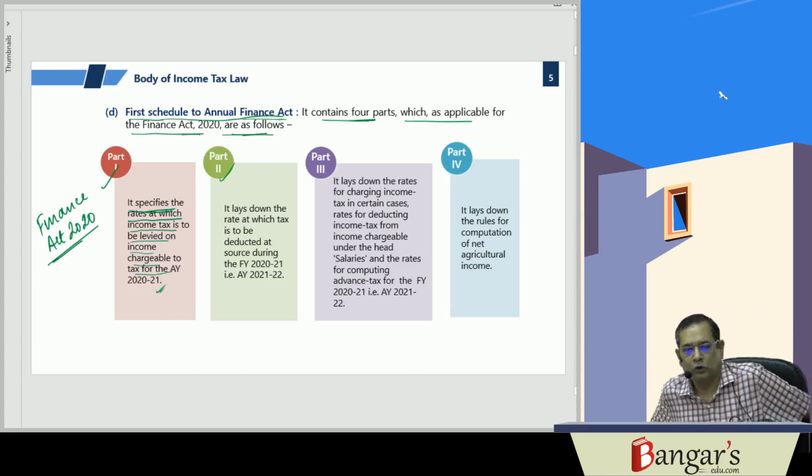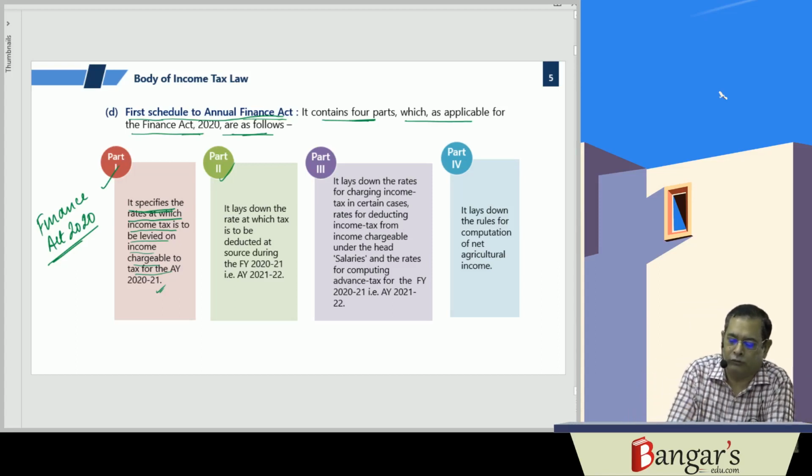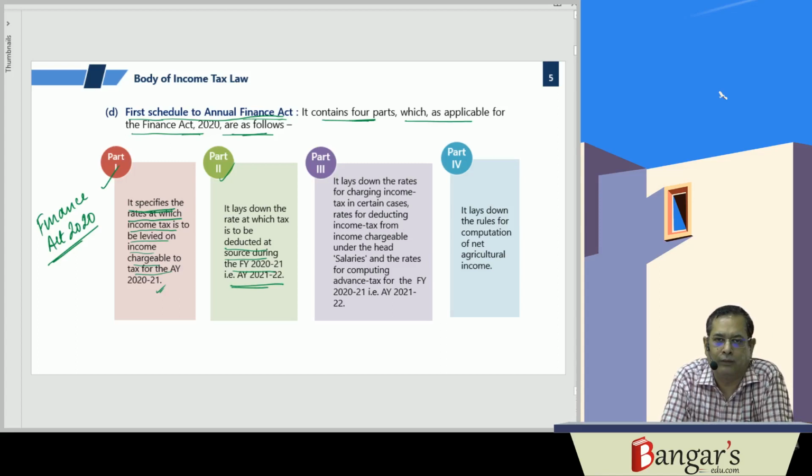Part 2, basically it lays down the rates at which tax is to be deducted at source during the financial year 2021. That is what? The assessment year 21-22.